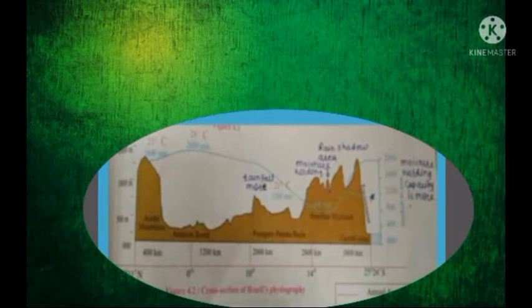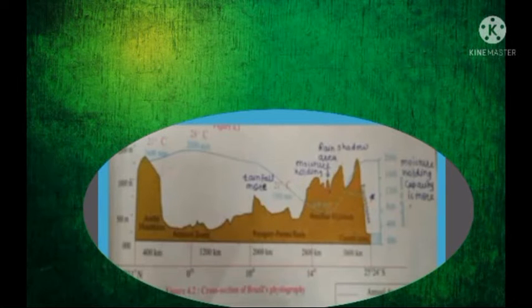Orographic rainfall is occurring in Brazil, and here you can see in this diagram the Great Escarpment is acting like a barrier obstructing the southeast trade wind which enters into Brazil. So, due to that, the eastern part of the escarpment is receiving heavy rainfall because it lies in the windward direction.